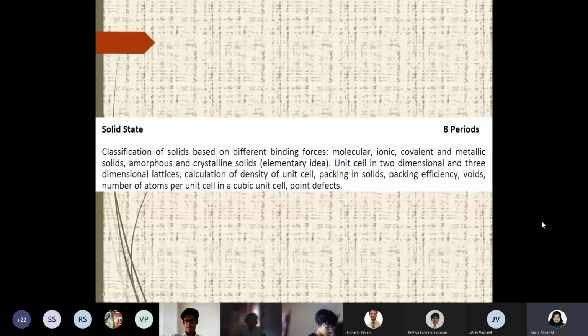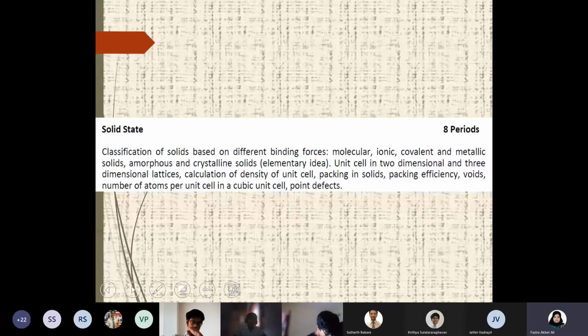This one is not required to write down because we don't know whether this is the final syllabus for you. We are just starting with whatever we have for this year. So for your grade 12, we don't know whether this will be followed, but these are the main points which are coming in solid state.